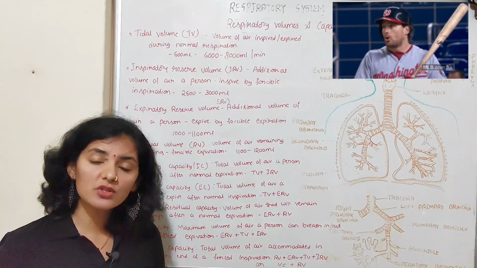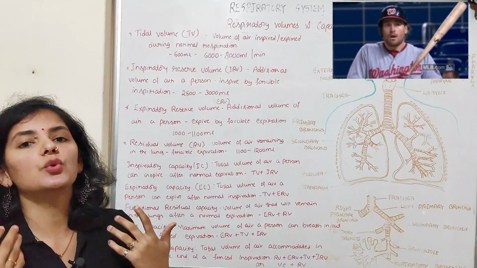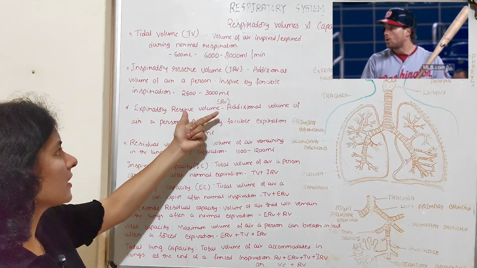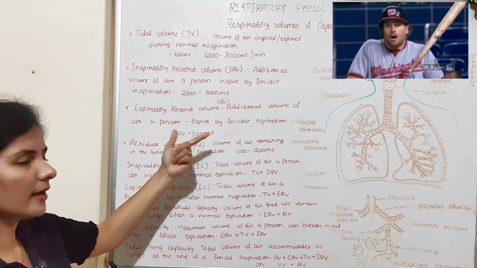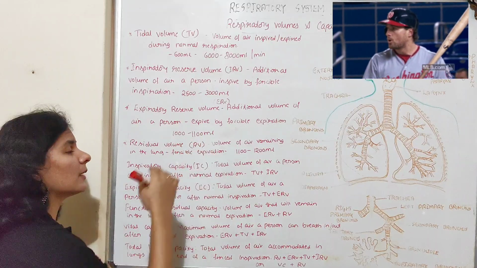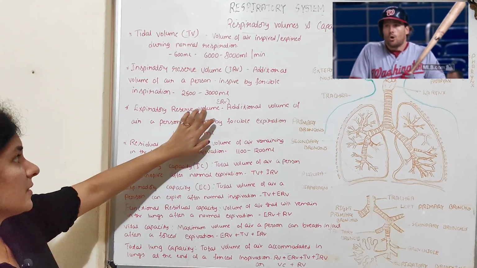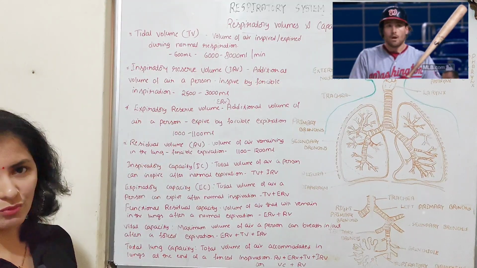Upon doing forcible expiration, whatever the volume of air you can expire is nothing but the expiratory reserve volume, and it is about 1000 to 1100 ml. It is abbreviated as ERV, which is known as expiratory reserve volume.